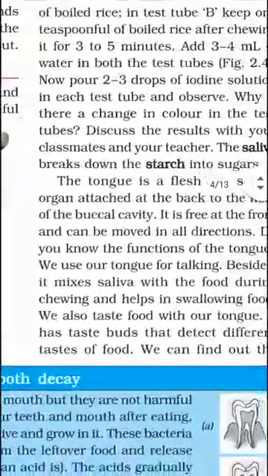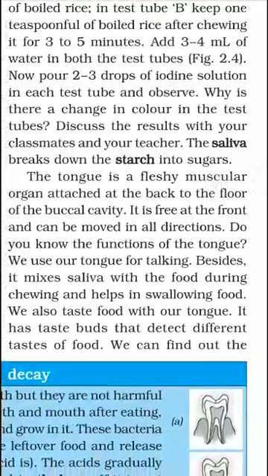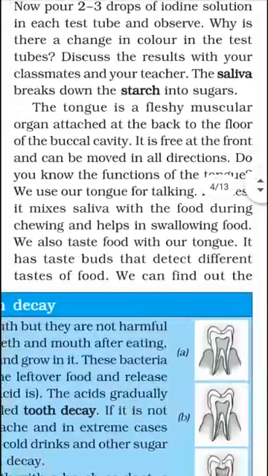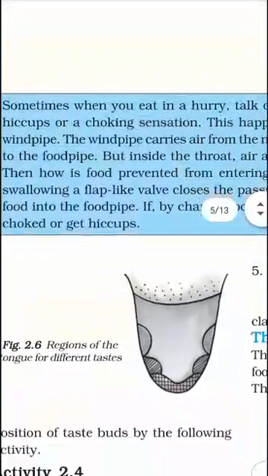Now we talk about the tongue. The tongue is a muscular organ which helps to mix the food with the saliva, and it is also helpful for talking. The food when mixed with the saliva is easy to swallow and reaches the esophagus. On the tongue there are also taste buds which are helpful to taste the food.